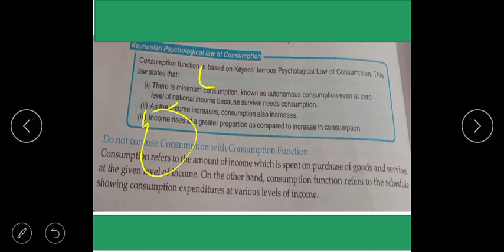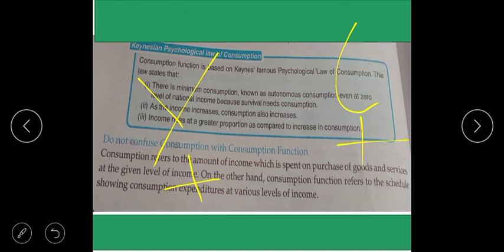Now the second point: income increasing, consumption increasing. Income decreasing, consumption decreasing. This is the psychological concept.